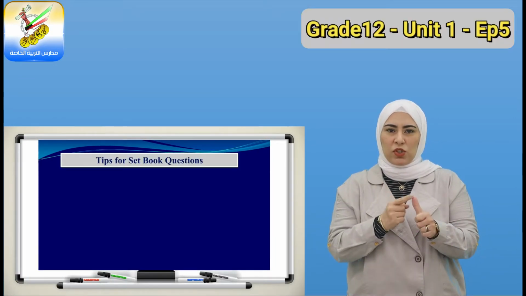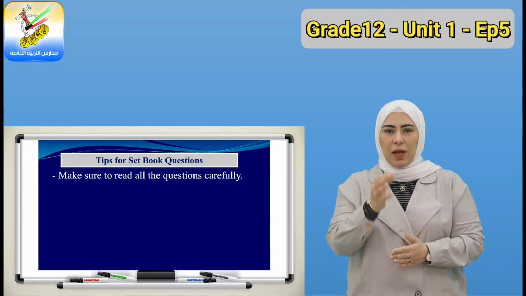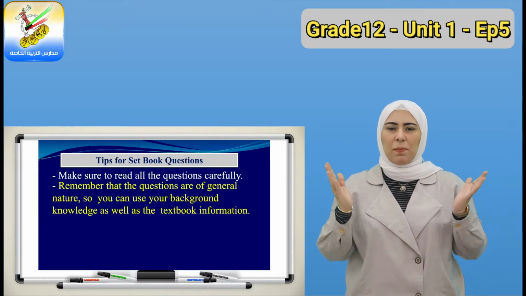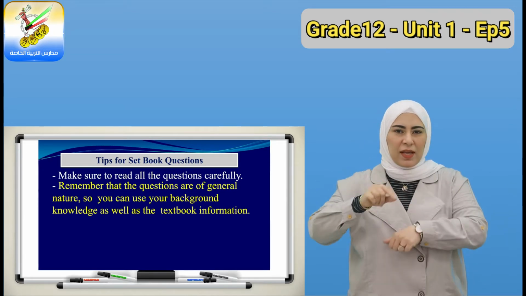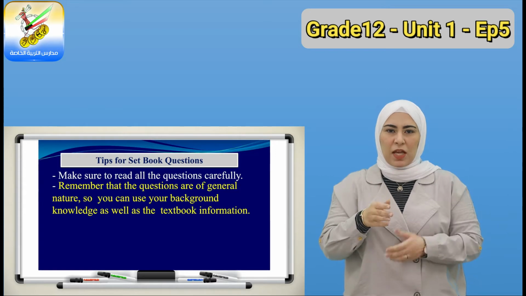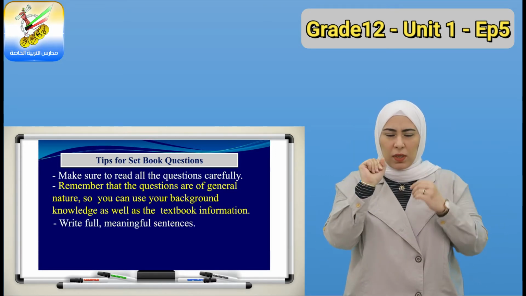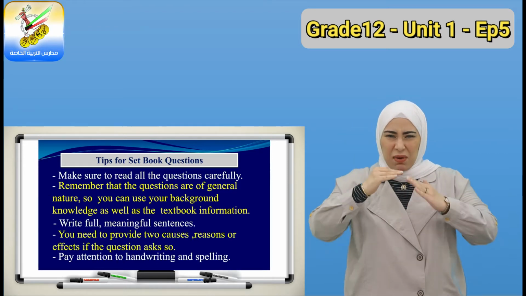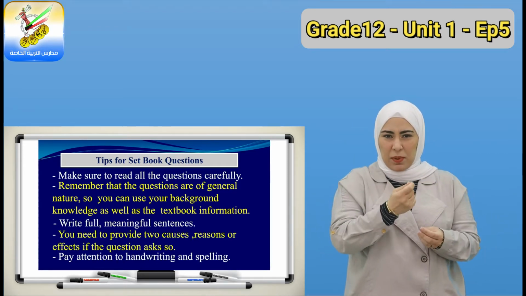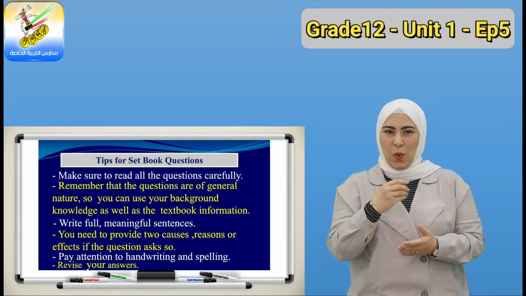First, here are a few tips for the setbook questions. Make sure to read all the questions carefully, and always remember, the questions are of general nature, so you can use your own background information or the textbook information. Write full, meaningful sentences and provide 2 causes, reasons, or effects at least. Pay attention to handwriting and spelling and revise your answers.